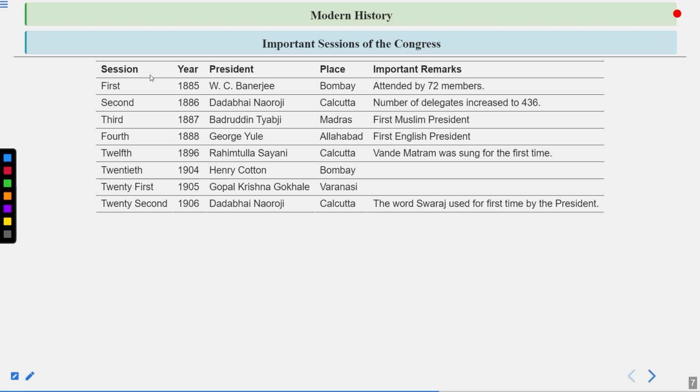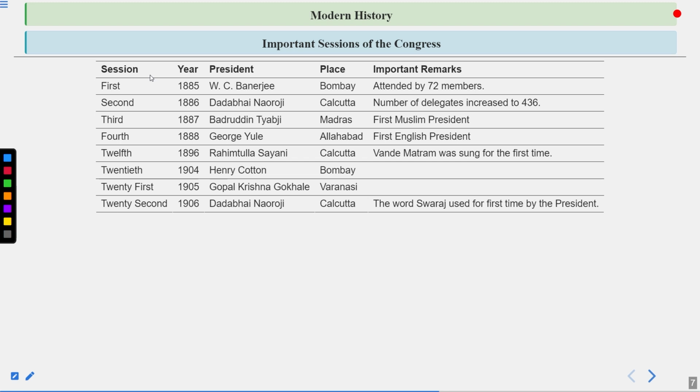And you would be thinking that if it is an Indian National Congress and their work is related to telling how Britishers are looting and all that, then how did George Yule become the president? Because some of the Britishers were also good and they wanted to create awareness in the people of this country. But on the other side, some people also think of it as a safety valve theory, that they wanted to release the pressure among the Indians, and that is why they particularly used this theory.